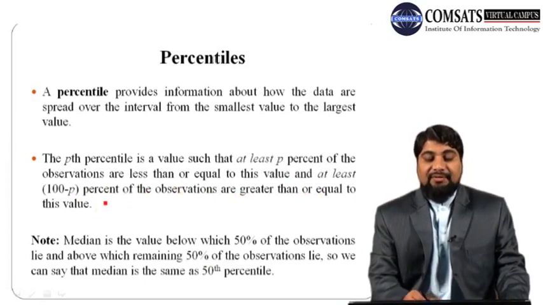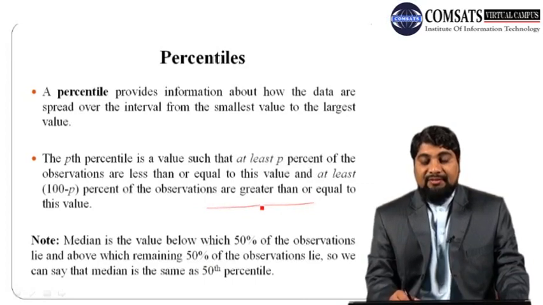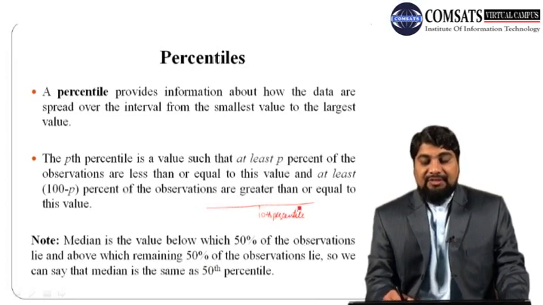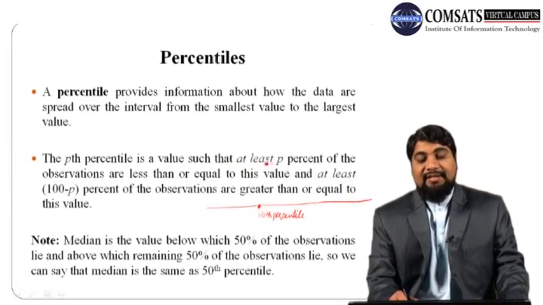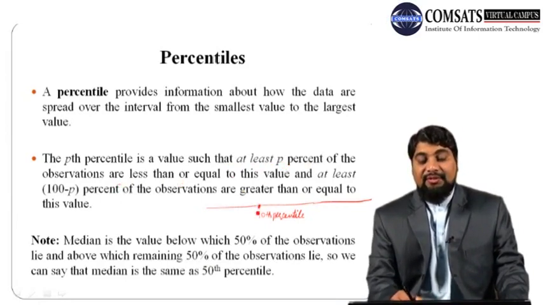Suppose we have certain data points, and we are interested in the 10th percentile. The 10th percentile is the value such that at least 10% of the observations are less than or equal to this value.